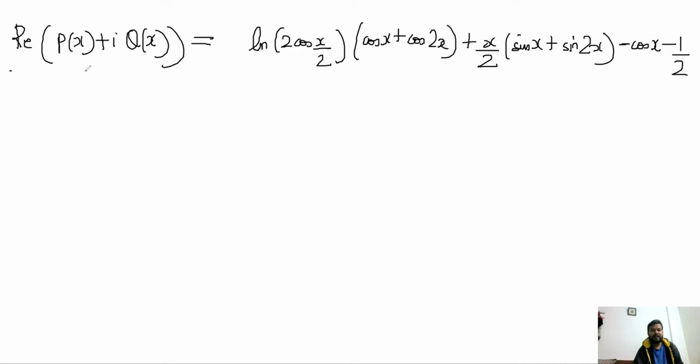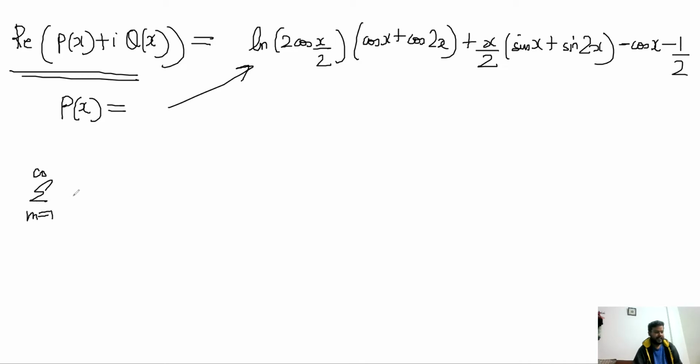So that was the real part of this, which is equal to px. So the px summation comes out to be this. Now px summation was actually, if I write it down, summation m is equal to 1 to infinity minus 1 to the power m cos mx by m plus 1 m plus 2.